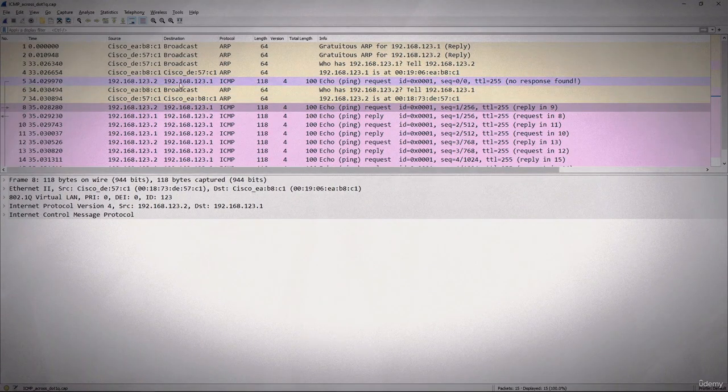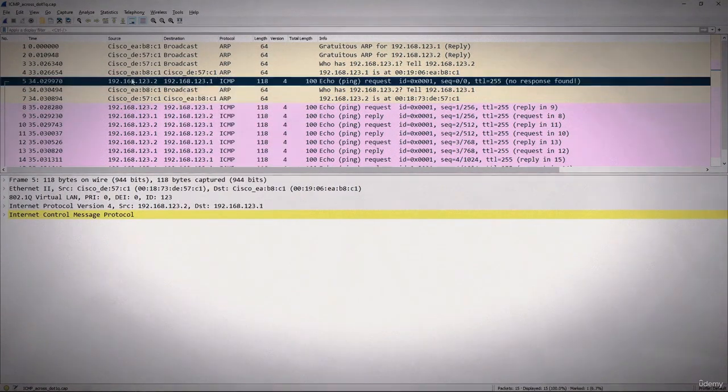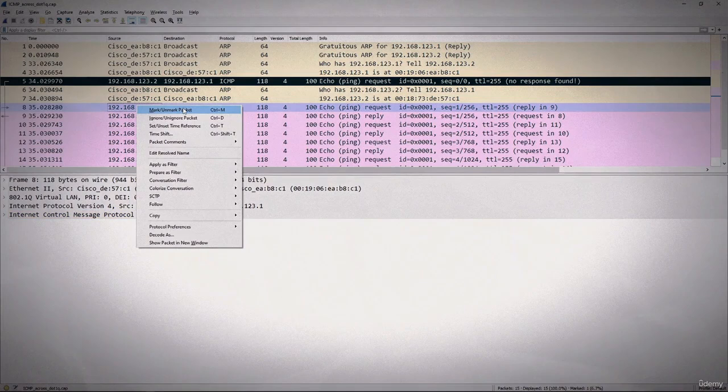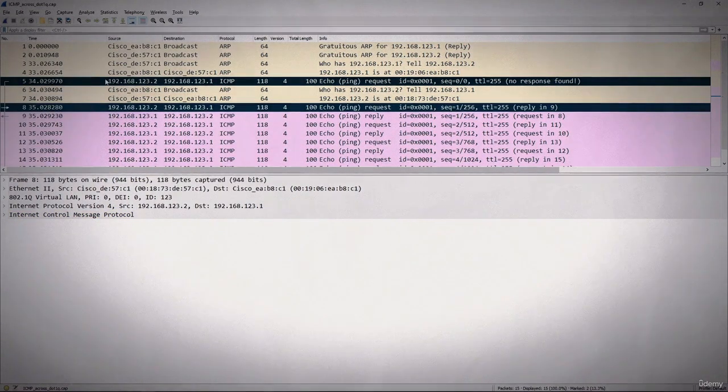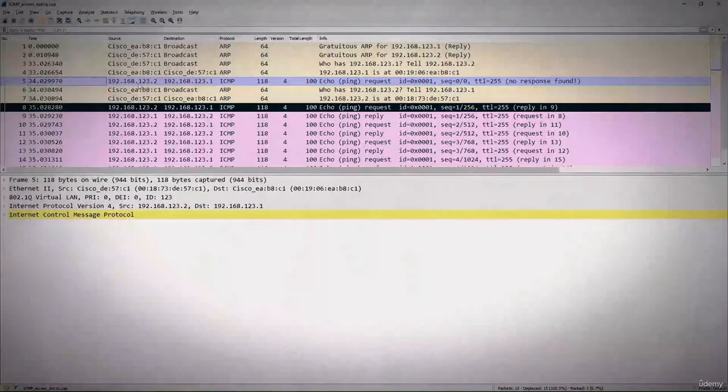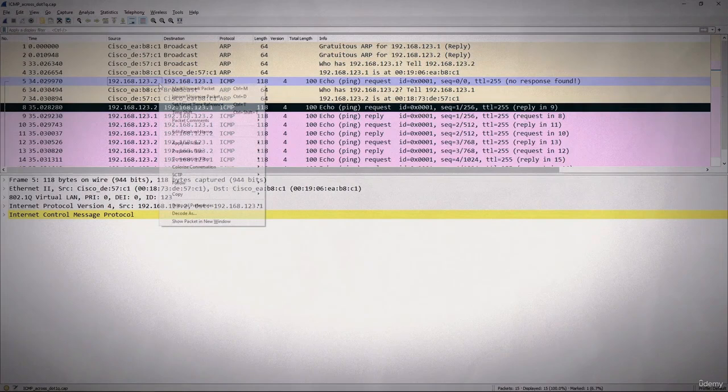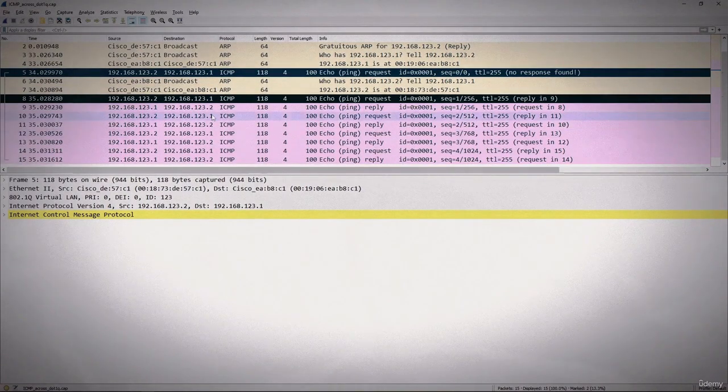So we can simply go and click on Mark, so it will mark this packet. And again, if I want to mark this one as well, we can just click on Mark Packet. And if any packet has been marked, you can click again and it will unmark it. So again, let's mark this as one, and you can mark all of the packets which you want to save.